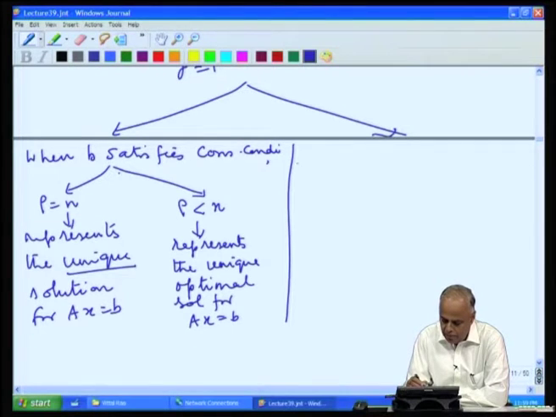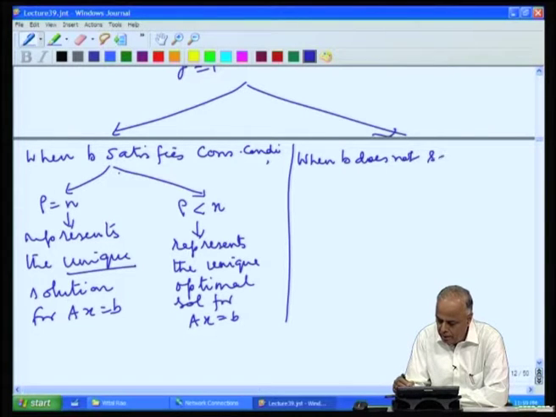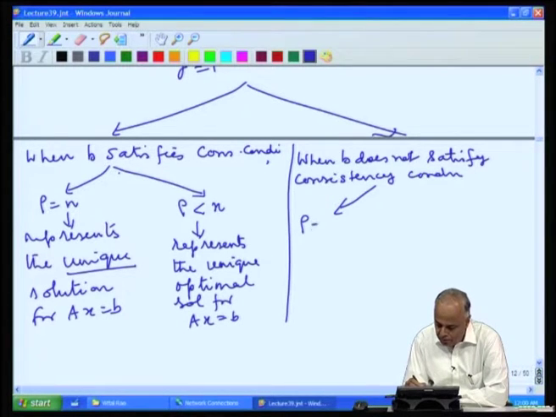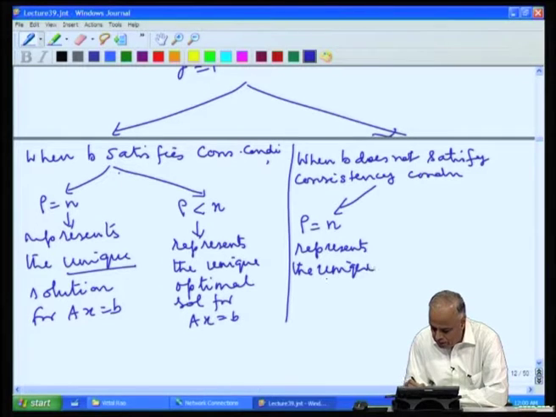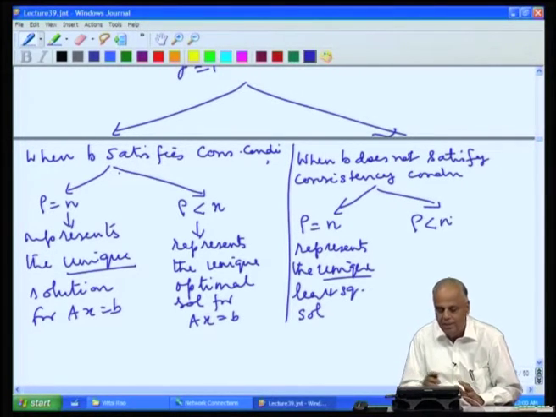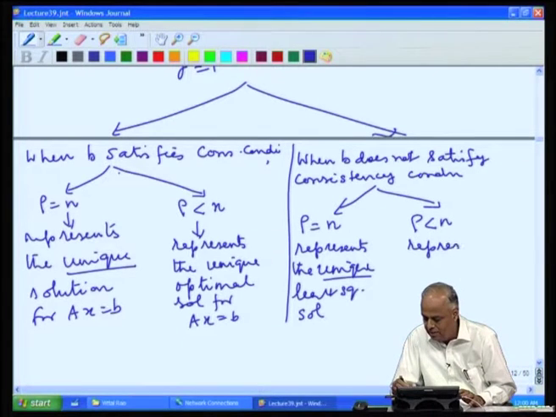And when B does not satisfy the consistency condition, the same expression when rho equal to n represents now not the unique solution, but the unique least square solution. And when rho is less than n, it represents the unique optimal least square solution.